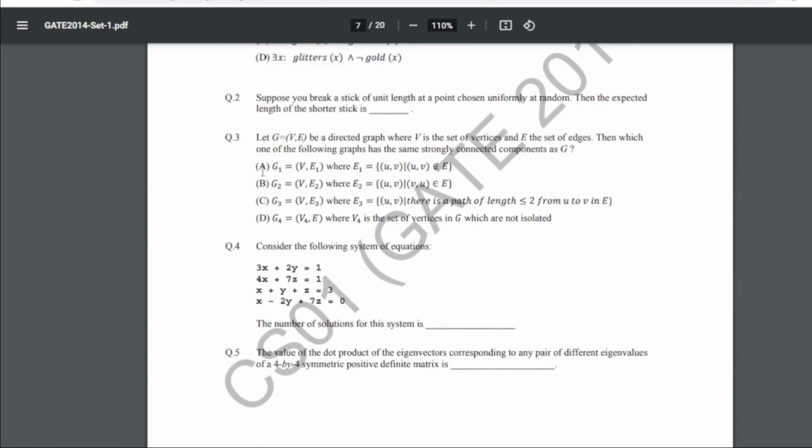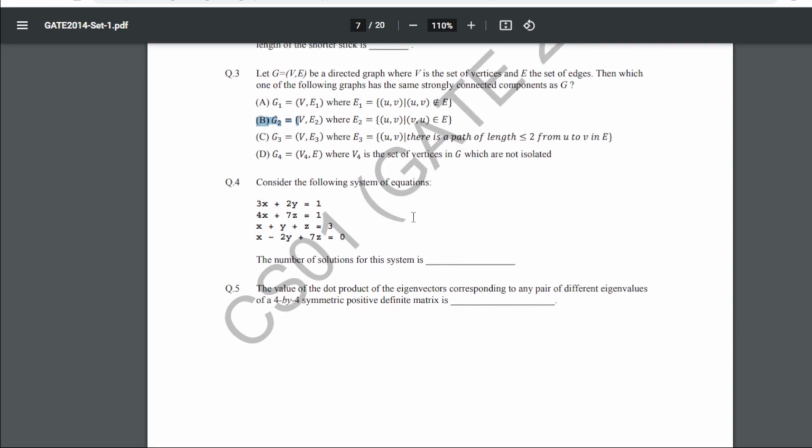Now question number 3 is, let G equal to (V, E) be a directed graph where V is the set of vertices and E the set of edges. Then which one of the following graphs has the same strongly connected components as G? So for question number 3, our answer is B, that is G2 equal to (V, E2), where E2 equals (u, v) such that (v, u) belongs to E.